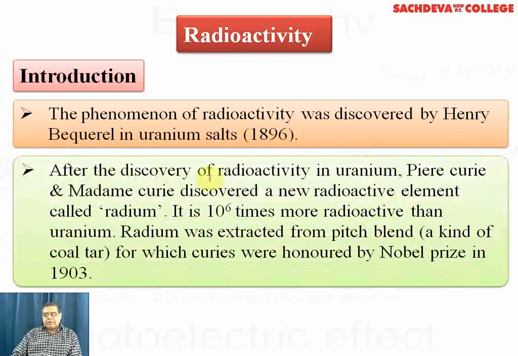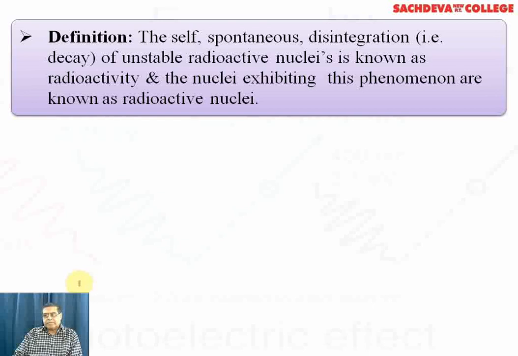After the discovery of radioactivity in uranium, Pierre Curie and Madame Curie discovered a new radioactive element, radium, which is about 10 to the power 6 times more radioactive than uranium. Radium was extracted from pitchblende, an ore, for which the Curies were honored with the Nobel Prize in 1903.